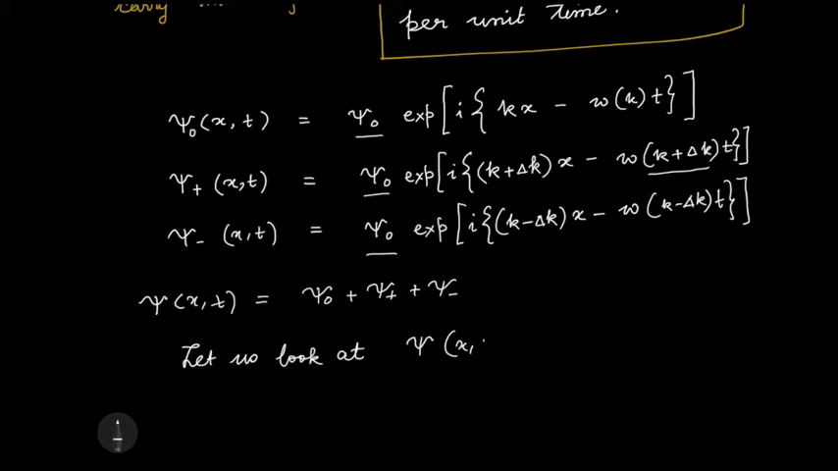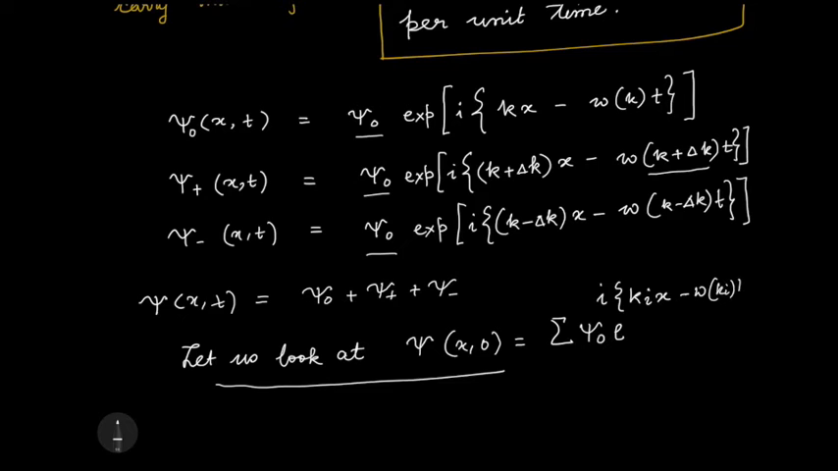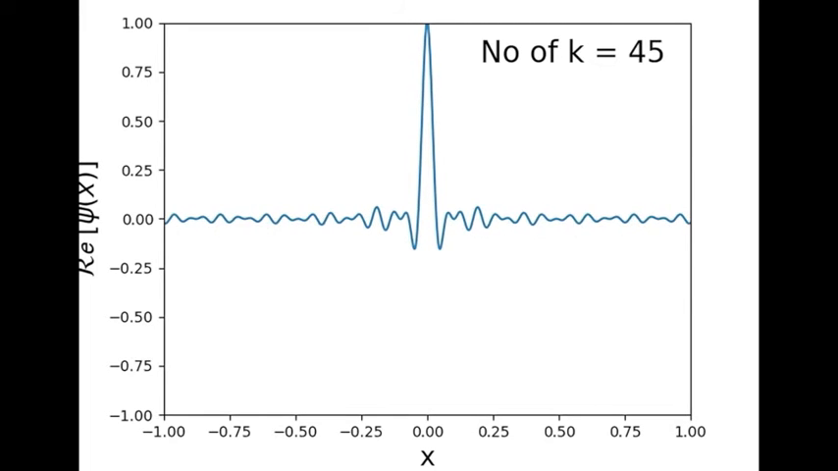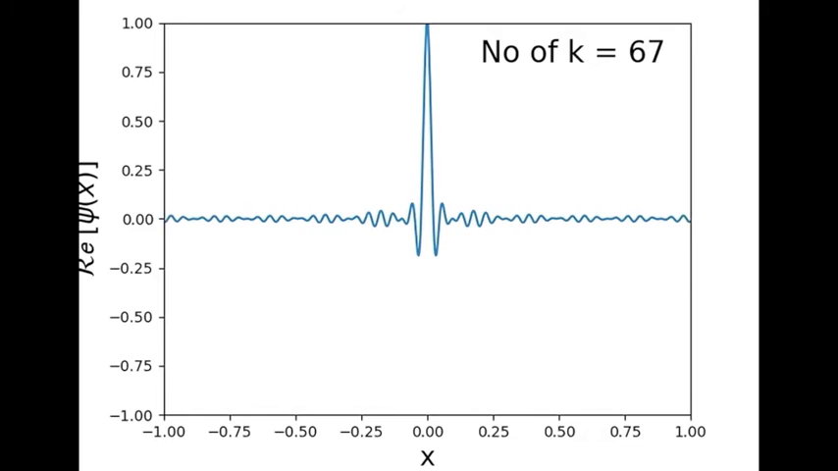And so let us look at psi at t equals 0. So later we will see what happens with time. First, let us look at what happens to psi at t equals 0 now, which is given by, so let's keep the amplitude constant for the time being, and this is written as e to the i k_i x. So here is an animation which shows you what happens as you increase the number of k's that you are adding. They're called modes.